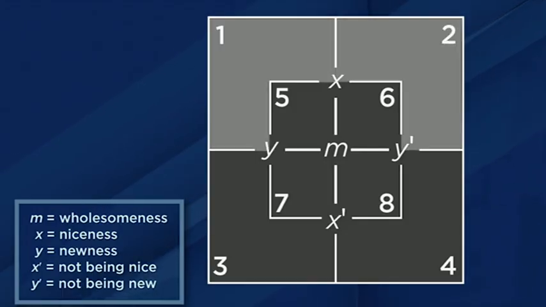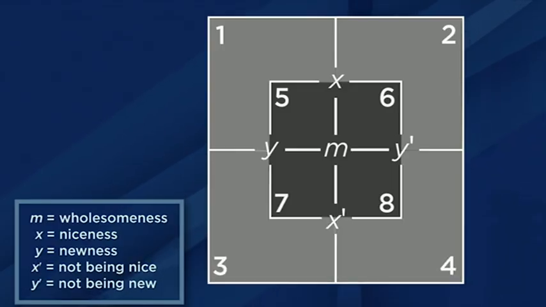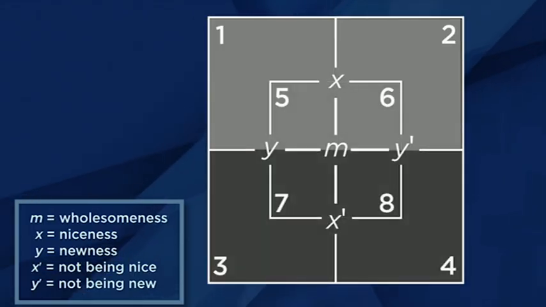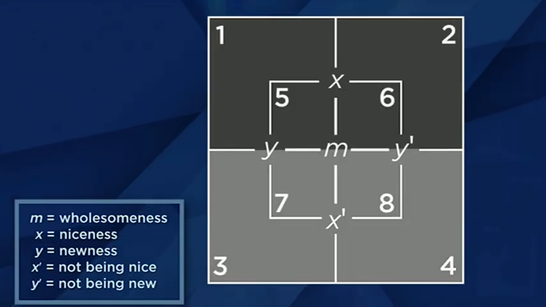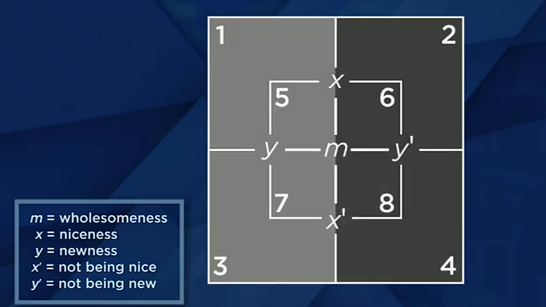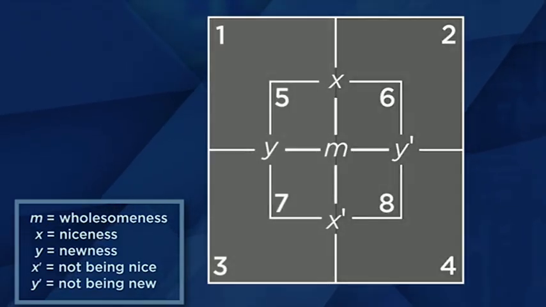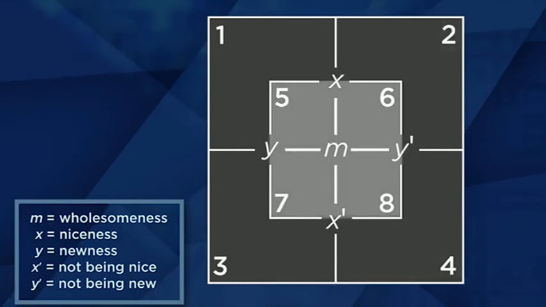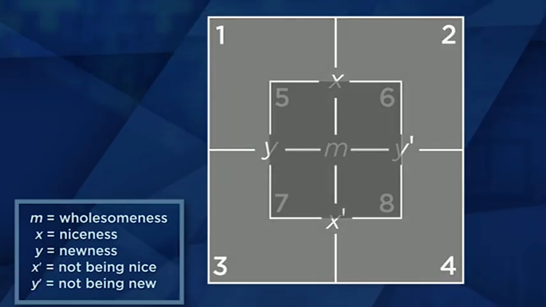There are 8 regions corresponding to the 8 different combinations of nice or not nice, new or not new, and wholesome or not wholesome that we might have. The nice cakes live above the horizontal line, and the not nice cakes live below it. For newness or not newness, we look to the left or right of the vertical line. The wholesome cakes live inside the small square, while the unwholesome cakes live outside of it.